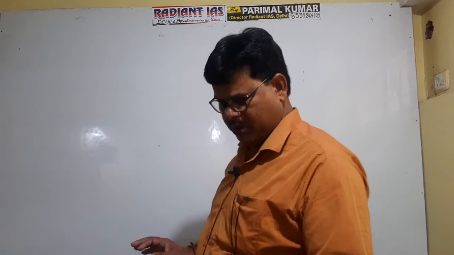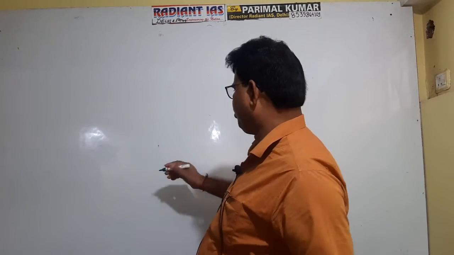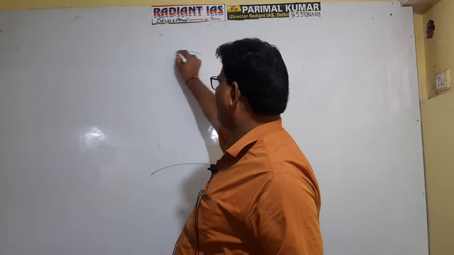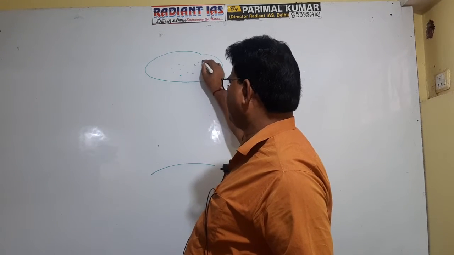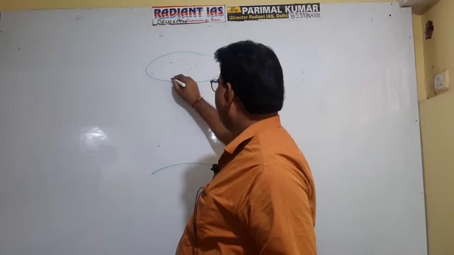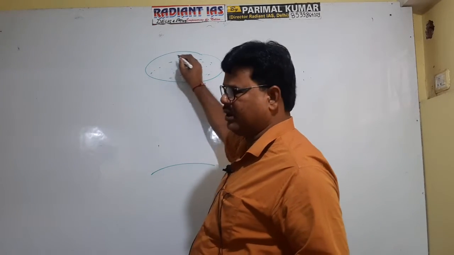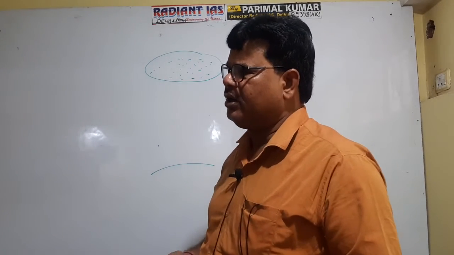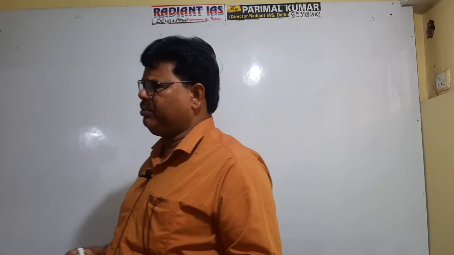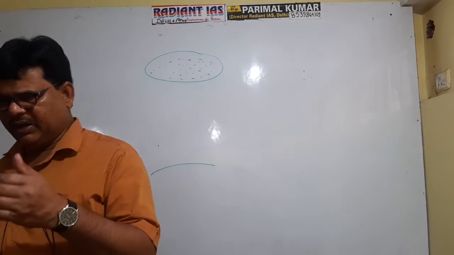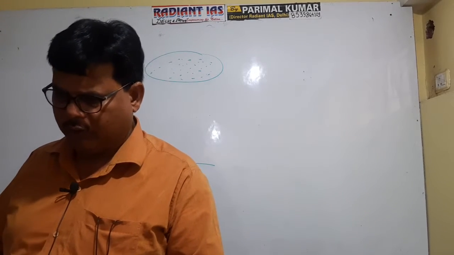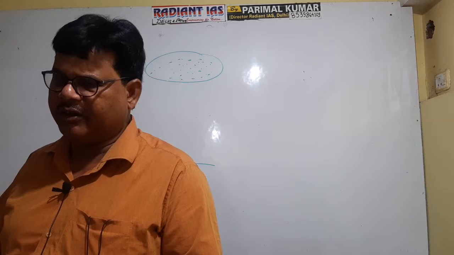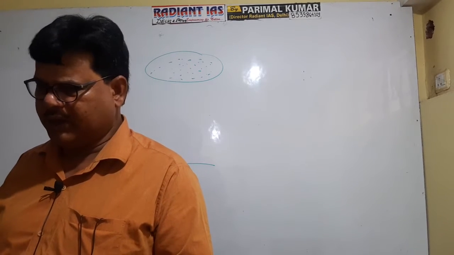Now see, suppose this is the Earth surface and cloud formation occurs here. It contains either water droplets or ice crystals. This is the cloud. And when these droplets fall on the Earth surface, either in solid form or liquid form or a mixture of the two, it is referred to as precipitation. What is the meaning of precipitation?